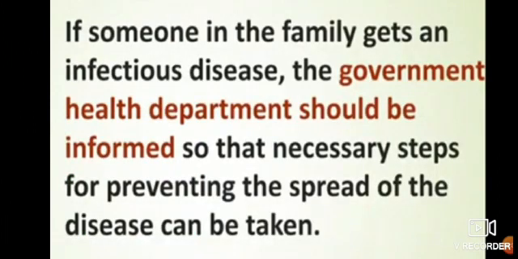If someone in the family gets an infectious disease, the government health department should be informed so that necessary steps for preventing the spread of the disease can be taken. So if anyone in our family is affected by this disease, we are supposed to inform the government health department so that whatever steps are there to prevent and cure the disease can be taken.